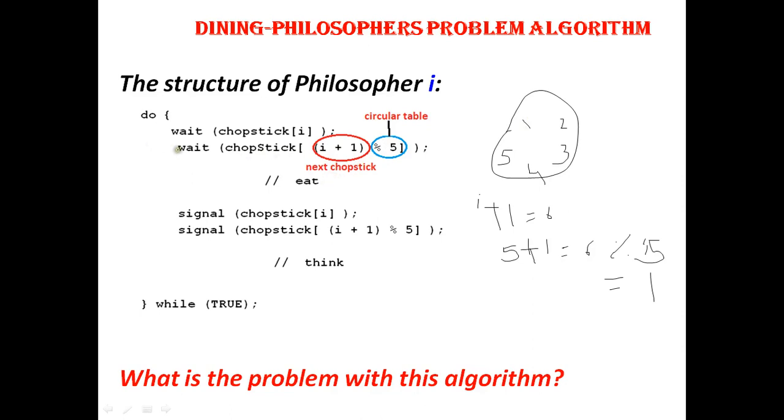Then after these two conditions are satisfied, ask the philosopher to eat. After this is over, release the chopsticks. Then ask them to think. This is your basic structure of philosopher problem.